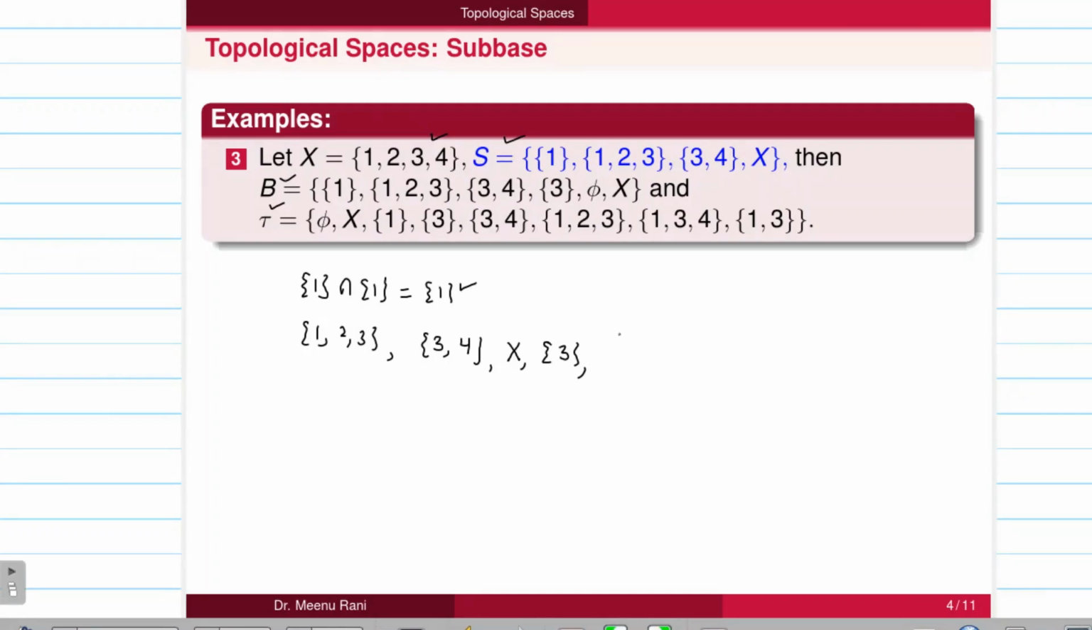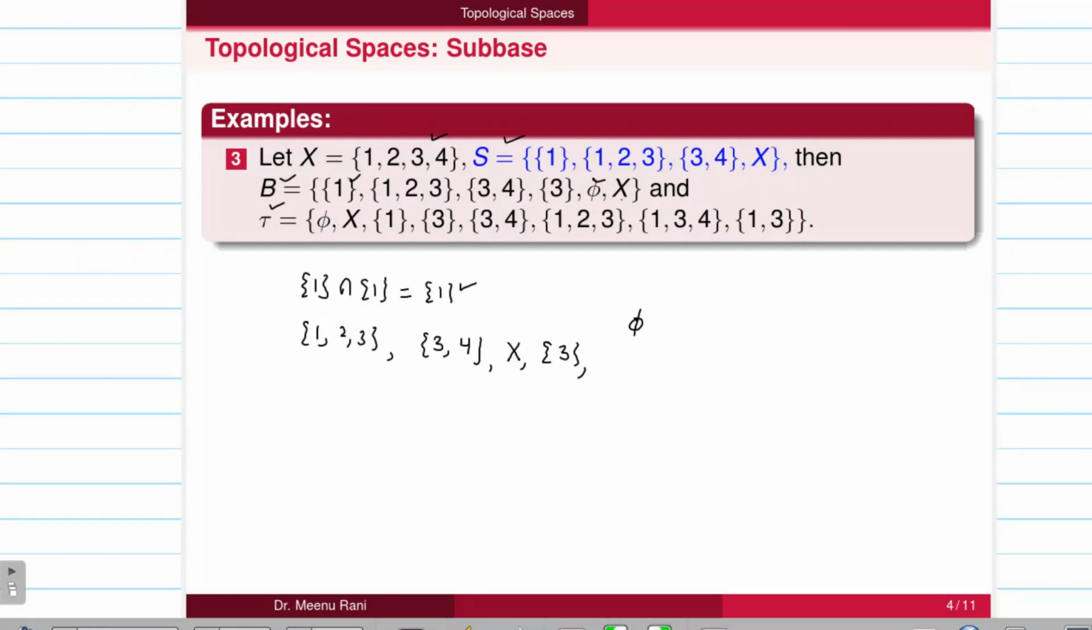So if I take {3, 4} intersection with X, it is {3, 4} again. So we have taken all the possible intersections here. So {1} belongs to B. {1, 2, 3} is also a member of B. {3, 4} intersection with X. So this {5} can be obtained by taking the intersection of no sets. So we can get {5} also from the intersection of no sets from the S.